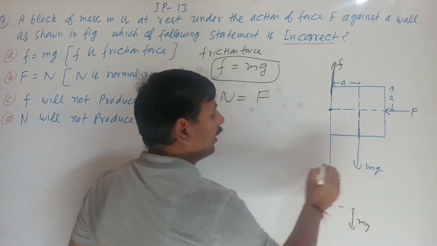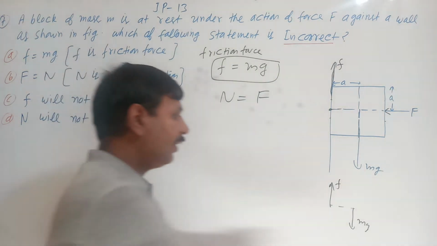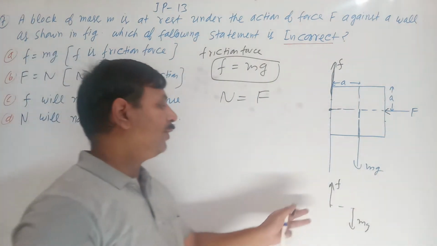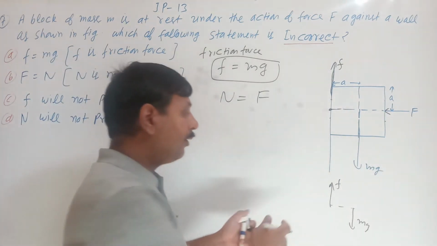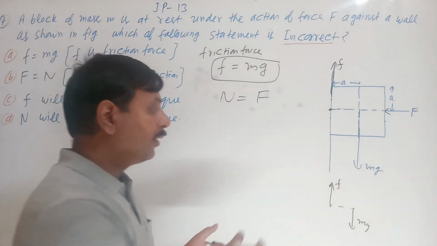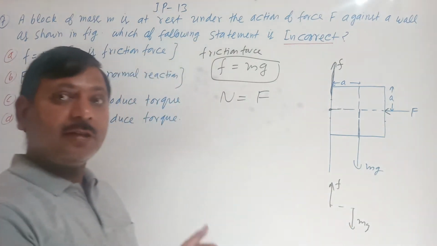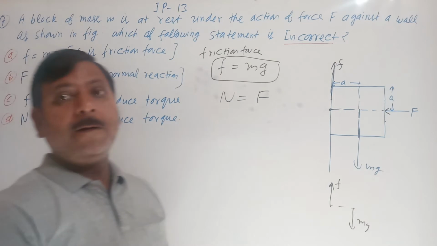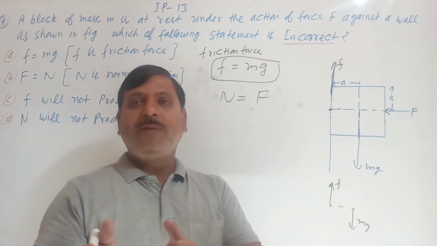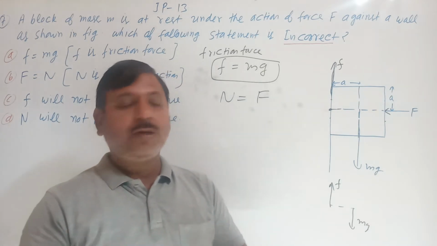They are forming a couple, f is equal to mg, so they have a tendency to rotate the object clockwise. So there will be a torque, the moment of couple, in the clockwise direction. If the object is at rest, it is in equilibrium, and it has two types of equilibrium, translatory equilibrium and rotatory equilibrium.